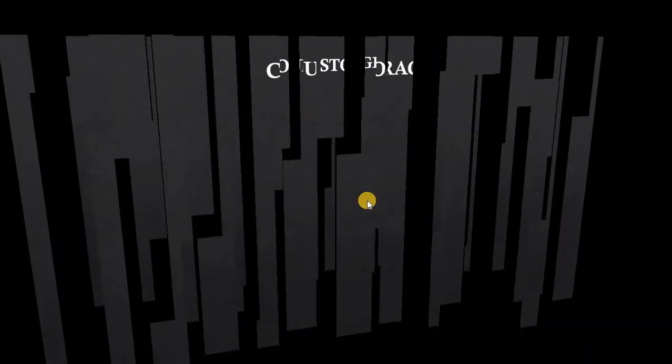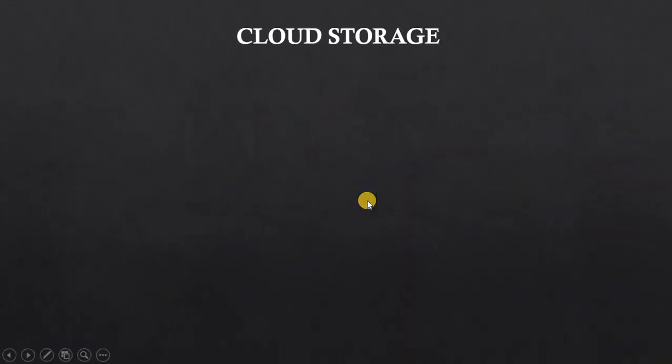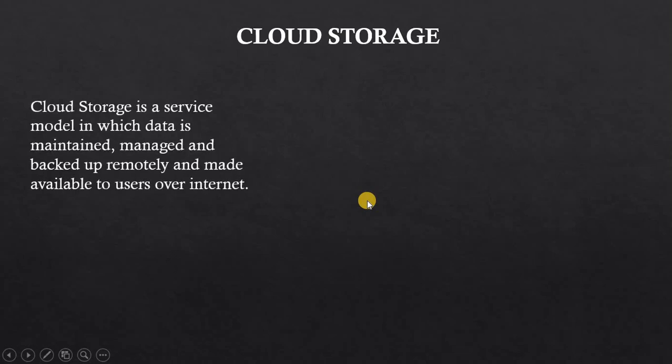Now we are coming to the next part, that is cloud storage. A very important topic right now is cloud storage. It is one of the evolving technologies we have got in the last 5 years. Cloud storage is a service model in which data is maintained, managed and backed up remotely and made available to users over the internet.